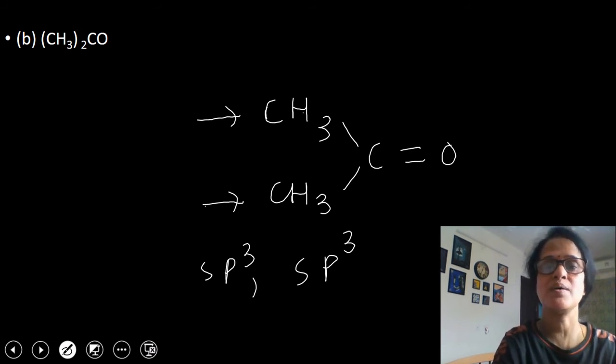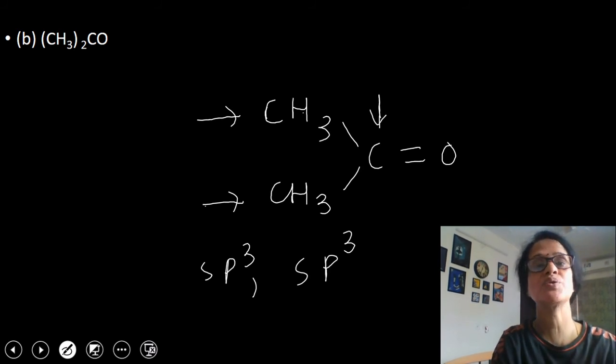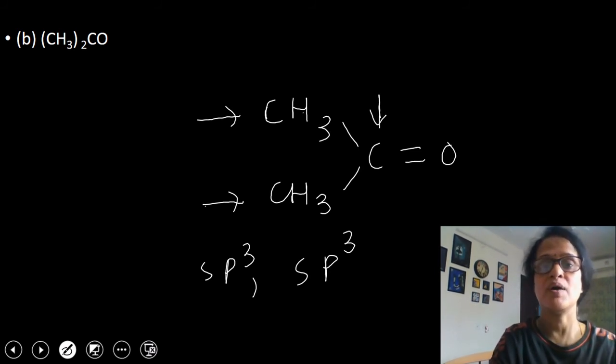Now look at this carbon atom. If you see that, it is attached to 3 other atoms. One is this carbon, one is this carbon, and on this side you have oxygen.